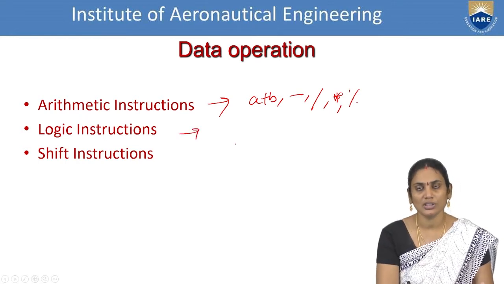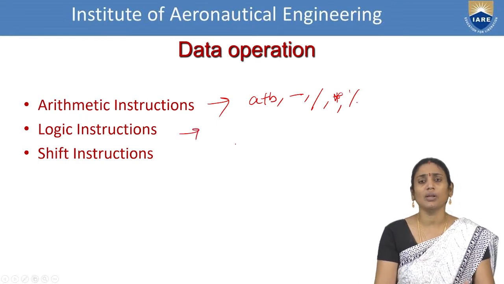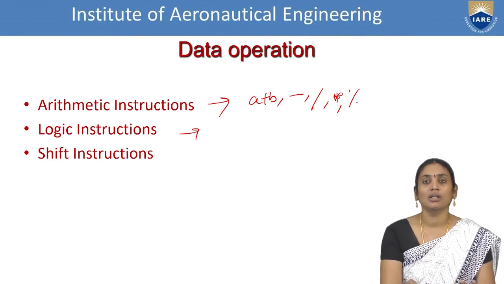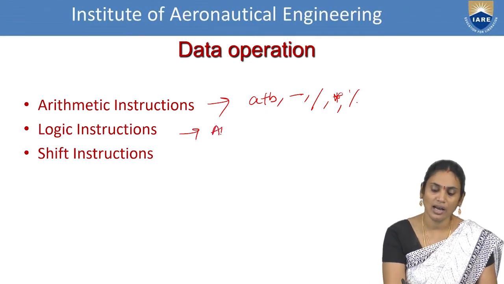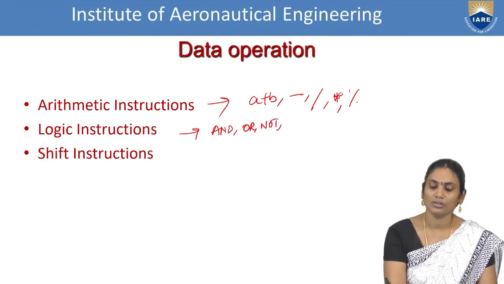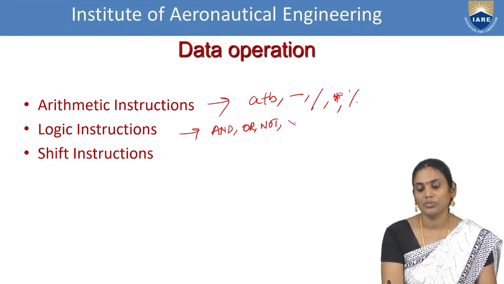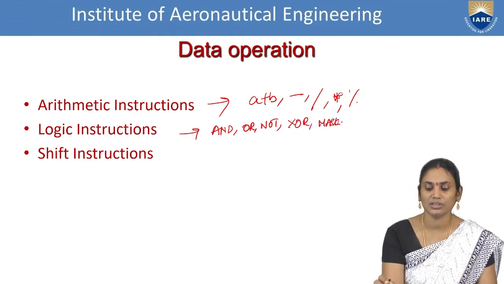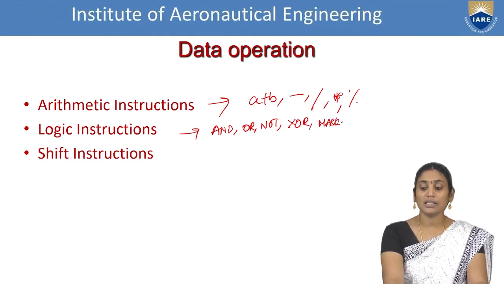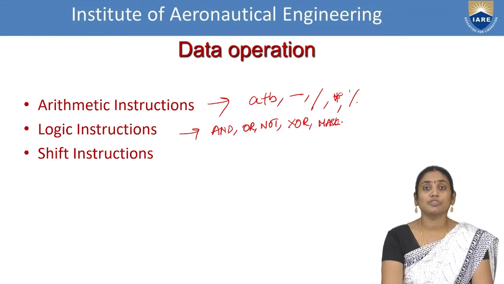As a part of logic instructions, we will be understanding logical operations like AND, OR, NOT. Apart from this, XOR operations, masking operations, etc.